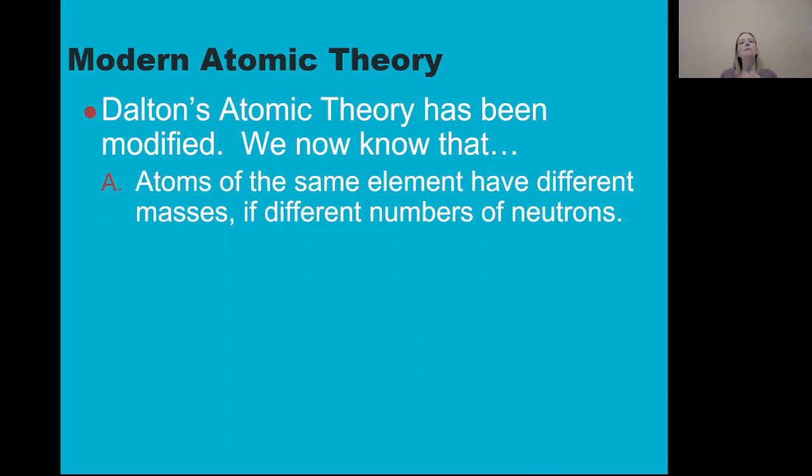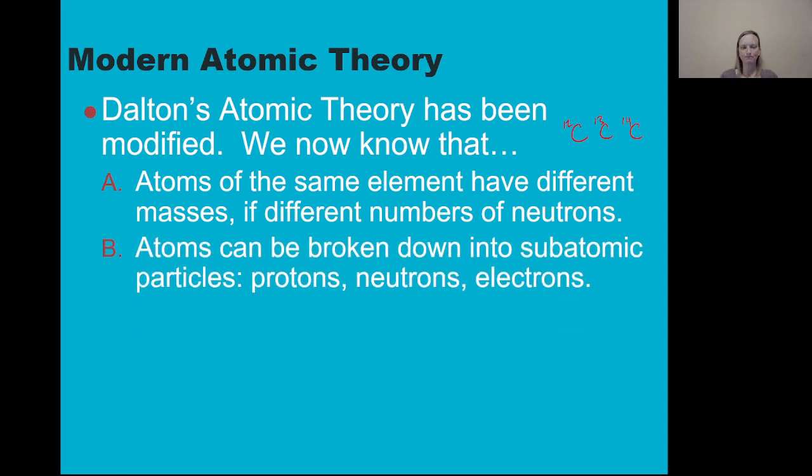We now know that atoms of the same element can have different masses if the atoms have different numbers of neutrons. So for instance, there are 3 versions of carbon. There's carbon 12, carbon 13, and carbon 14. They're all carbon, they all have 6 protons in them, but they have different masses. And so not all atoms of the same element have the same mass. Most of the carbon in the universe is carbon 12, but carbon 13 and carbon 14 do exist. We now know that atoms can be broken down into subatomic particles like protons, neutrons, and electrons, and in fact those can be broken down further as well.